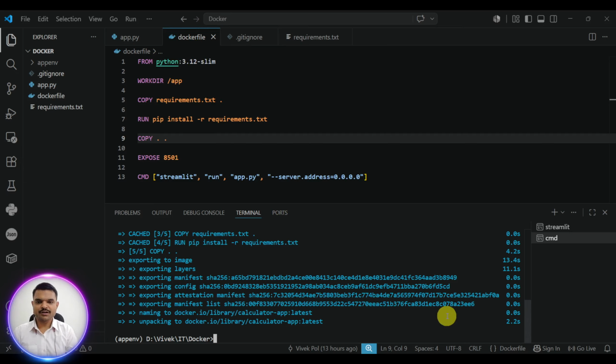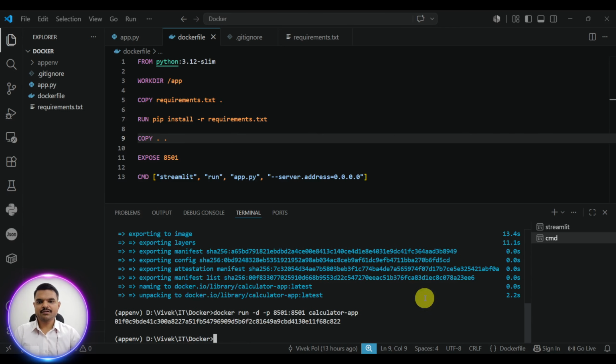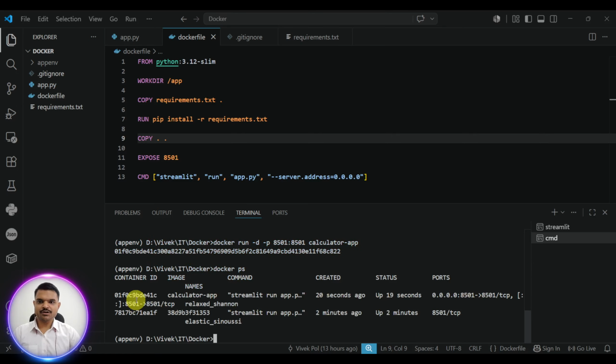Now I will run the Docker container. Docker run -d -p 8501. The name of my Docker container is calculator app. Calculator app. Hit enter. Now you will see the Docker container is running now. We can see the Docker status. These are the Dockers running now.